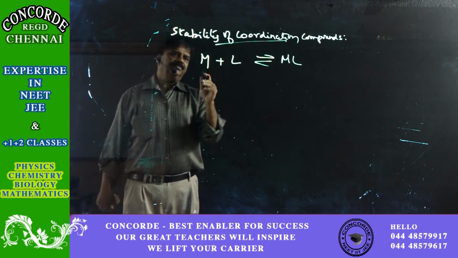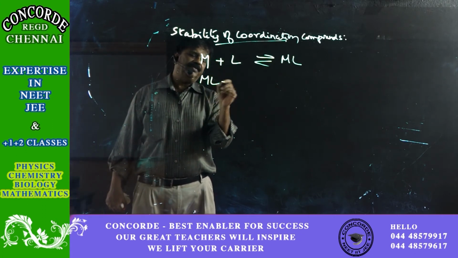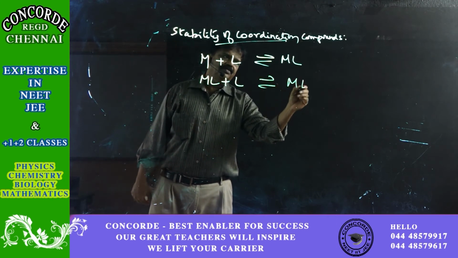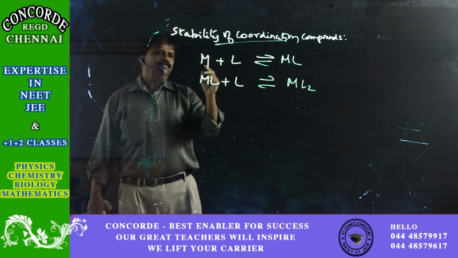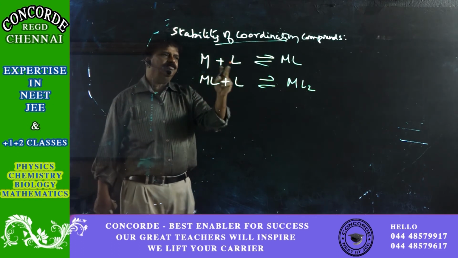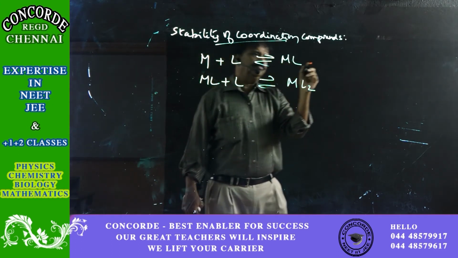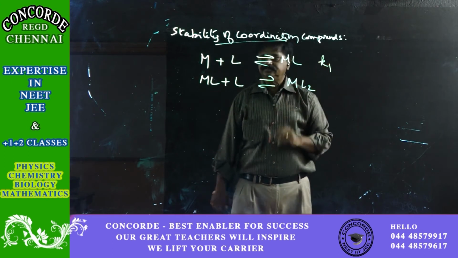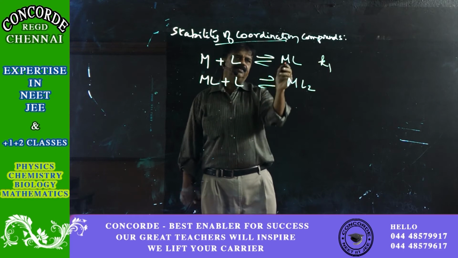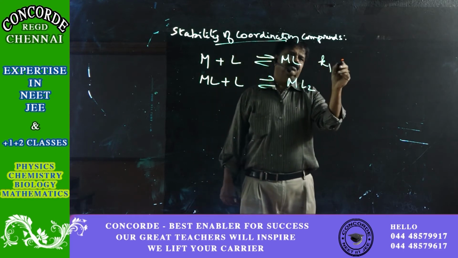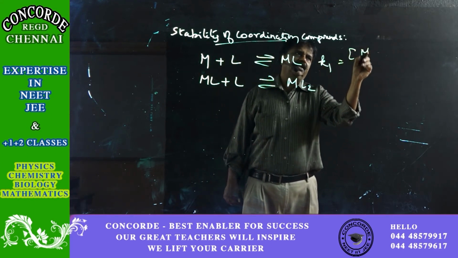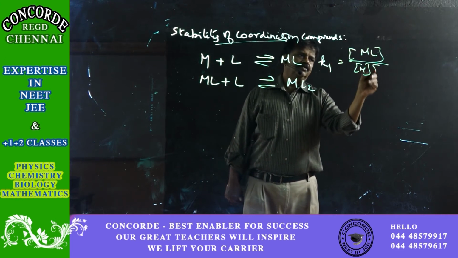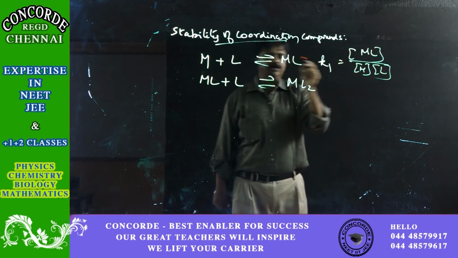If further ligands are getting added, the stability changes. If there is one ligand, M plus L gives ML. What is the equilibrium constant for this reaction? This will be K1, which, of course, you know very well, is the concentration of ML divided by the concentration of M into the concentration of L. This is the equilibrium constant.